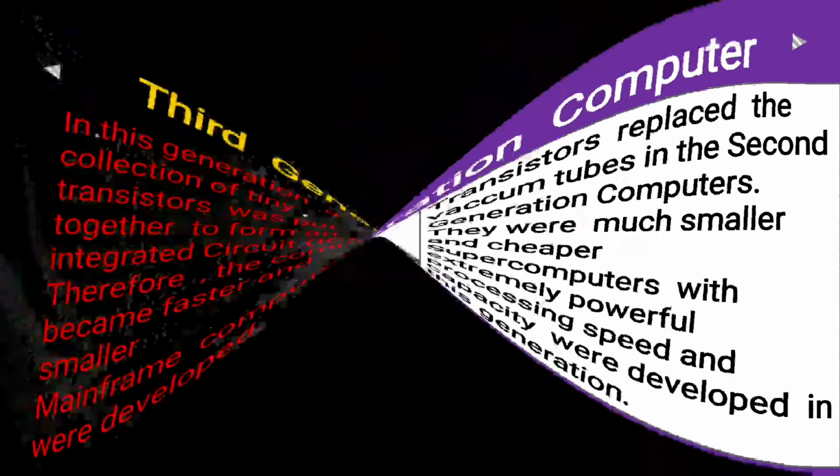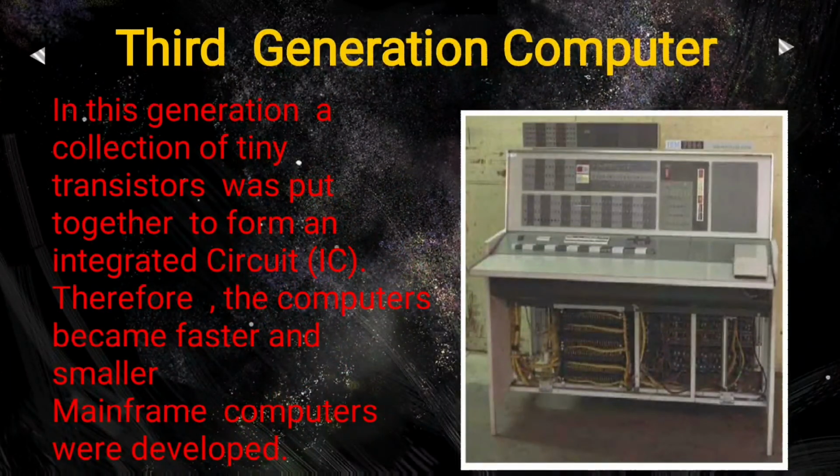Now we'll see third generation computers. This is from 1963 to 1972. In third generation computers, a collection of tiny transistors was put together to form an integrated circuit, that is IC. Therefore, the computers became faster and smaller. And in this generation, mainframe computers were developed. These computers had great processing speeds and high storage capacities. They were massive in size, therefore they occupied a very huge space, sometimes even an entire building.